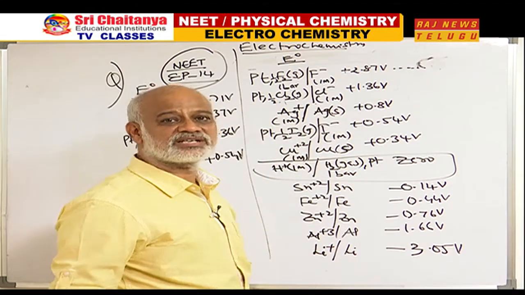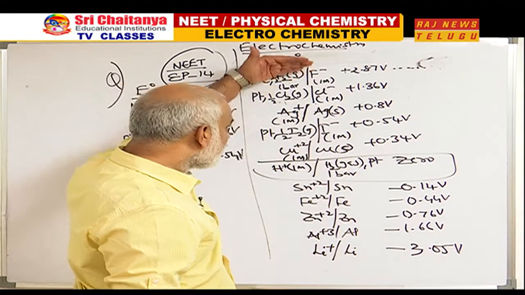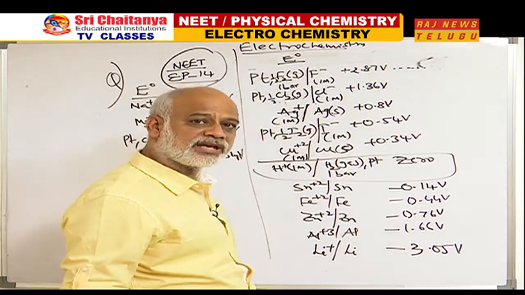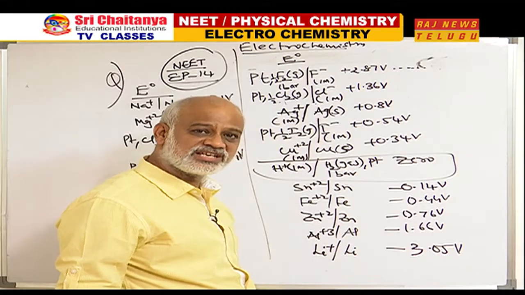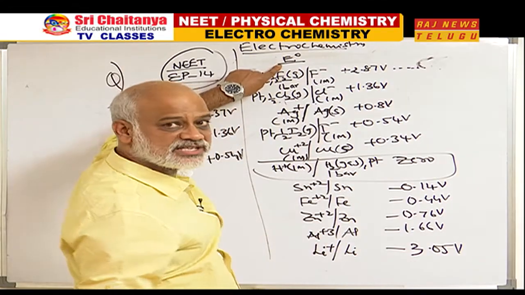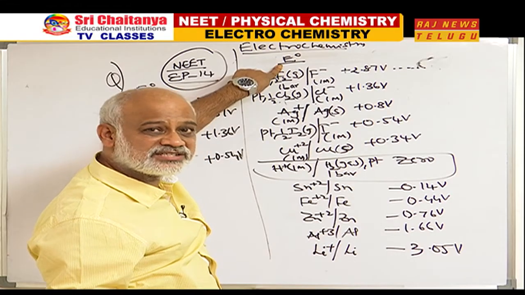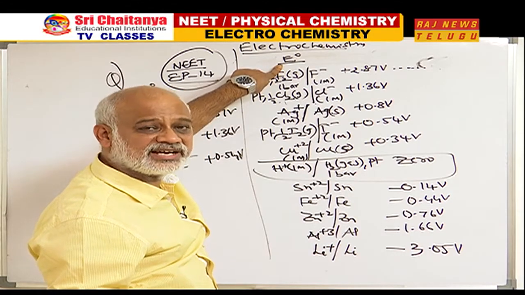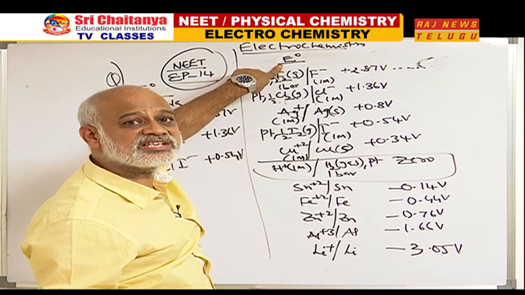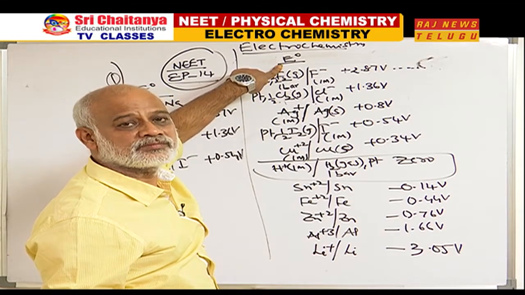Understood? What does it mean? In all those with positive SRP, since reduction is easy, the species present on the left side is the one which undergoes reduction, so it is an oxidizing agent.